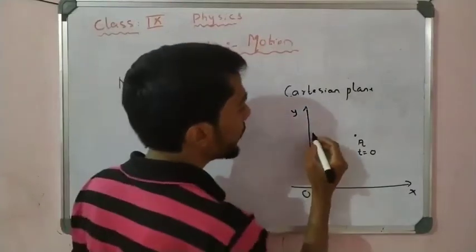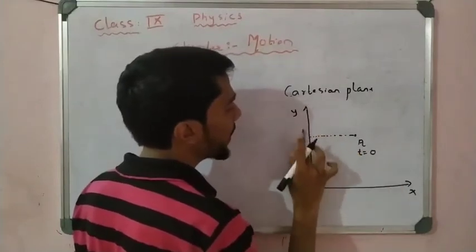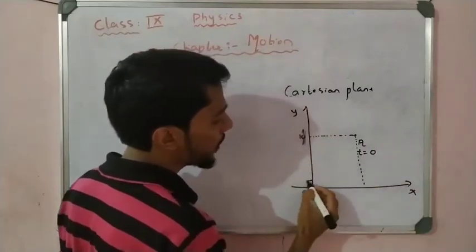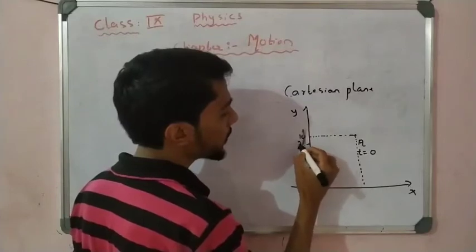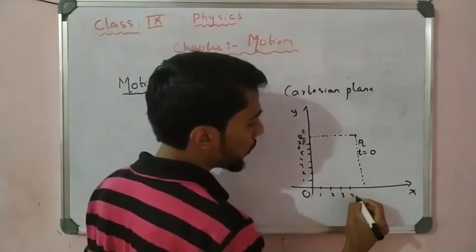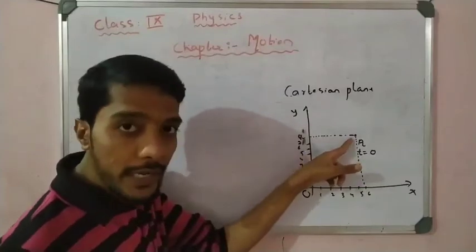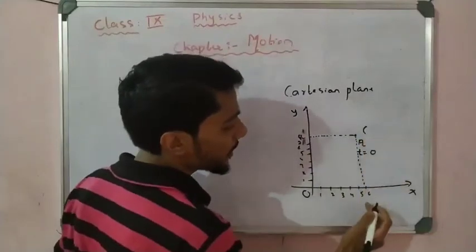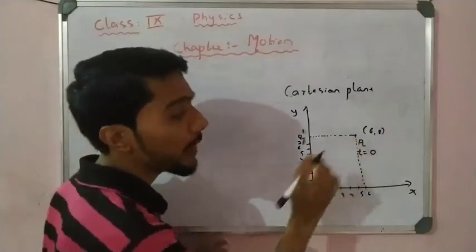For example, if I join these lines, I take the y value as 10 here, and marking the values 1, 2, 3, 4, 5, 6, 7, 8 along y, and 1, 2, 3, 4, 5, 6 along x. So when I take a point here in the Cartesian plane, the position of particle A is x equal to 6 and y equal to 8. This is the position of particle A.